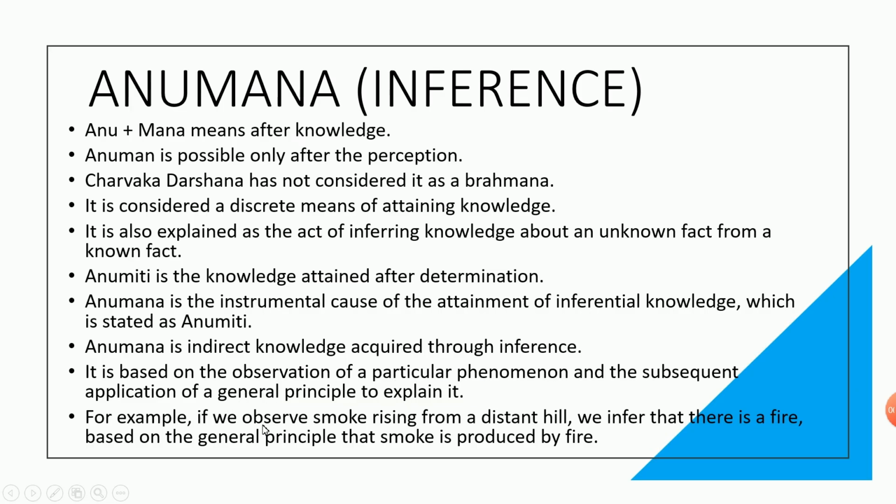So if we observe smoke rising from a distant hill, we infer that there is a fire based on the general principle that smoke is produced by fire. It could be without fire also. Nowadays some other chemicals might also create smoke without causing fire. But our general knowledge is that whenever we see smoke, we could say that there is a fire or there was a fire. So that is the inference part.